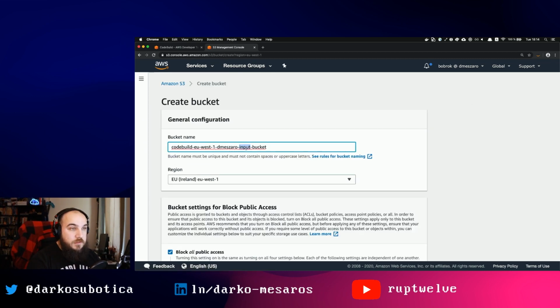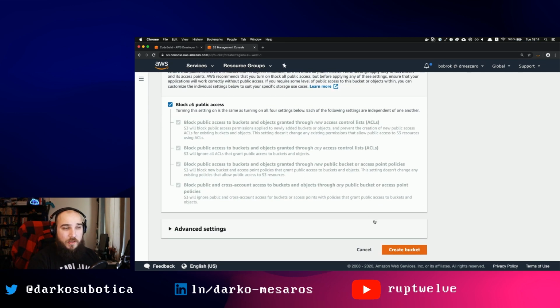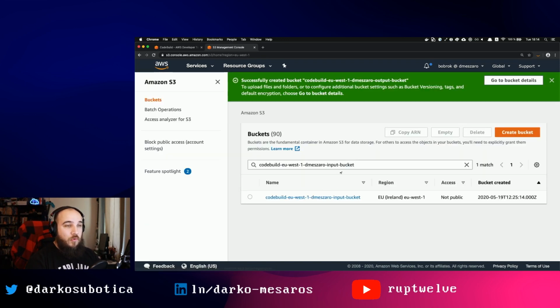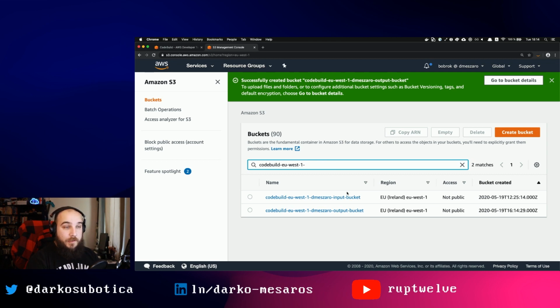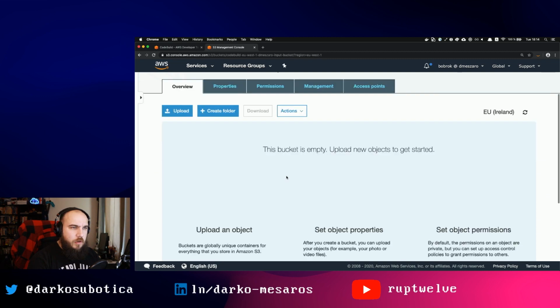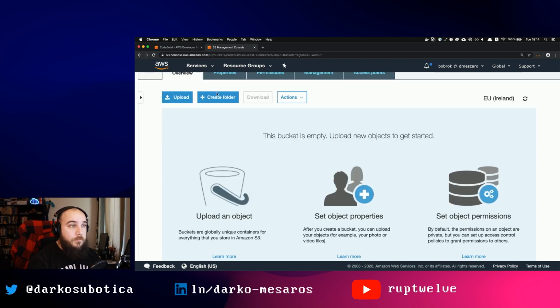Let me just use the same naming scheme, output. Now you can use the same bucket as well, that's no problem, but I just want to make sure I use 2 so it's a bit more visible. So if I do this and delete it, I can see that I have 2 buckets right now. Excellent. I think this first one should be empty. I did some testing earlier today, so I think I cleaned it all up. Cool.